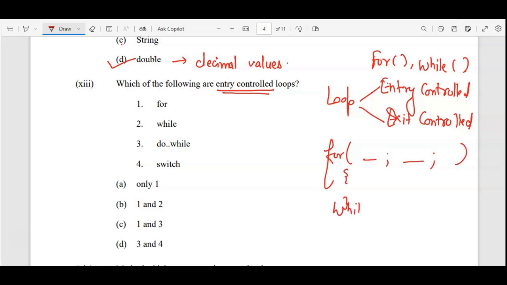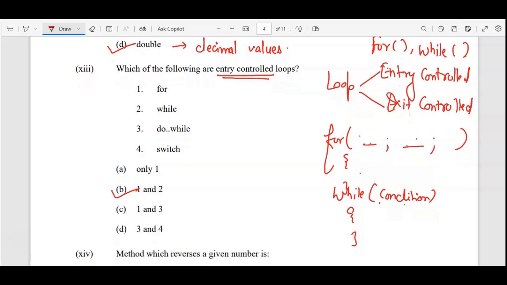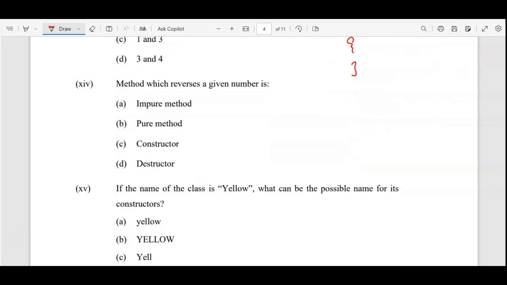And in case of while loop, first here itself we are checking for the condition. So here also the first value will be checked with the condition. So they both are considered as entry control loops, for and while, 1 and 2. Option B.